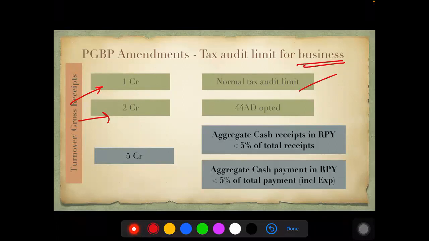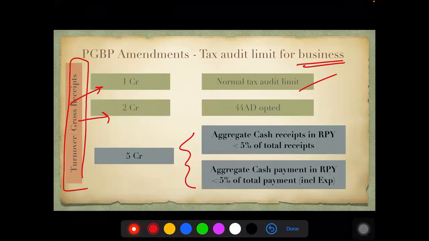I hope this was understood now. For 5 crore, you have to fulfill both of these conditions. For 2 crores, it's only about the 44AD option. If you're choosing it, the turnover criteria is 2 crores. And if you're not opting for it, then if it is more than 1 crore, you have to get your books audited. This is the total aggregate of turnover and gross receipts. If any other doubt, please let me know. I'm here for you.